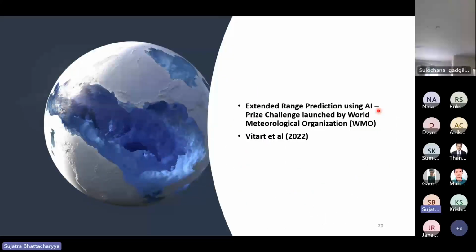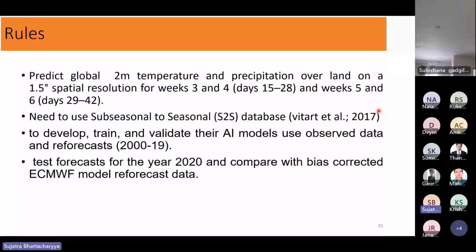Now, recognizing the importance and need, and the difficulties which dynamical models face, the World Meteorological Organization, associated with ECMWF and the Swiss Meteorological Department, launched an AI competition. In it, they have to predict 2-meter temperature and precipitation over land at a 1.5 degree spatial resolution, for a lead time of 3 to 4 weeks, or 15 to 20 days, and another was 30 to 42 days.